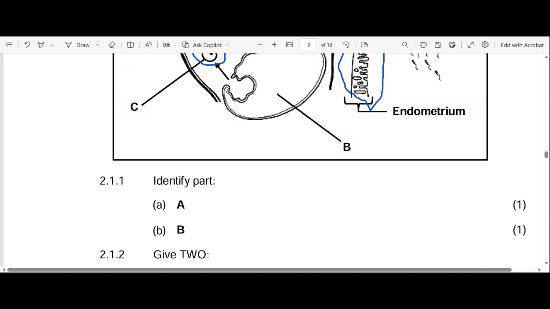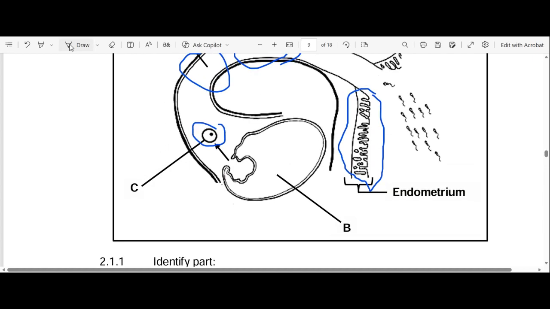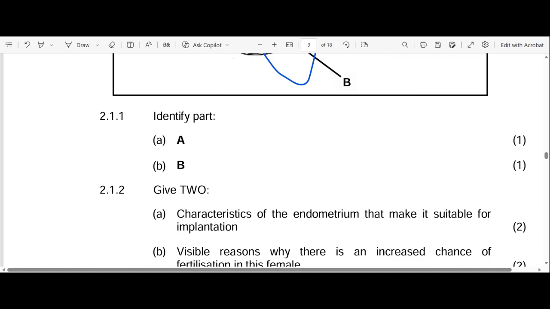So identify part A. So what is part A? We already identified that it's the fallopian tube. Identify part B. So part B is the ovary. Actually, we did not forget to identify it. So part B is the ovary, right? Part B is the ovary, and also we can see this process here, where the egg cell, or the ovum, is released from the ovary, is called ovulation. You can see the ovulation process here. Okay. Now let's go to the next question. So B is the ovary.